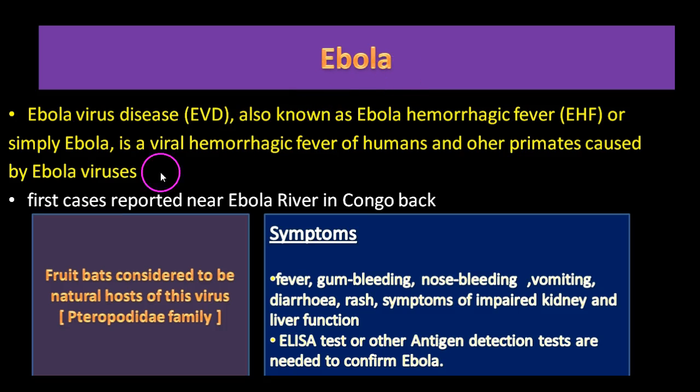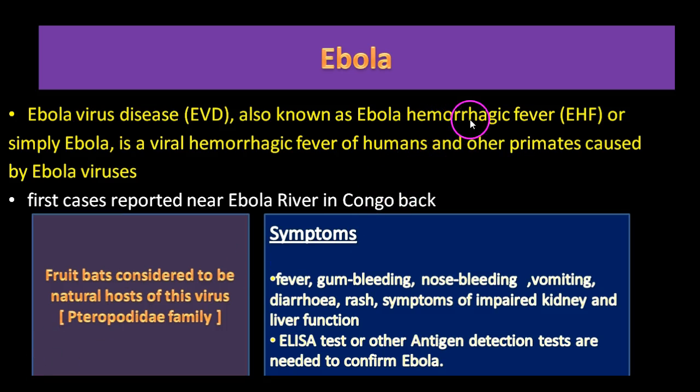Ebola. Ebola virus disease, also known as Ebola hemorrhagic fever or simply Ebola, is a viral hemorrhagic fever of humans and other primates caused by the Ebola virus. The first case was reported near the Ebola River in Congo. Hemorrhagic fever means the fever which causes bleeding.